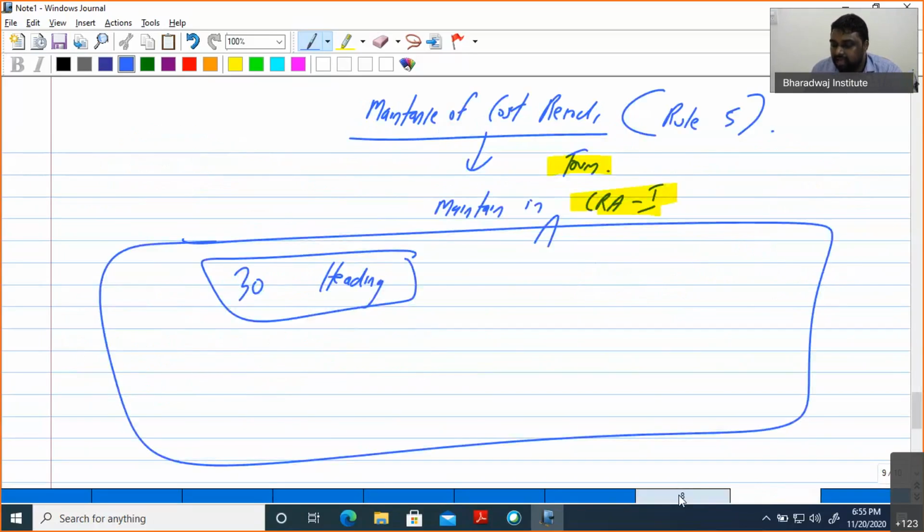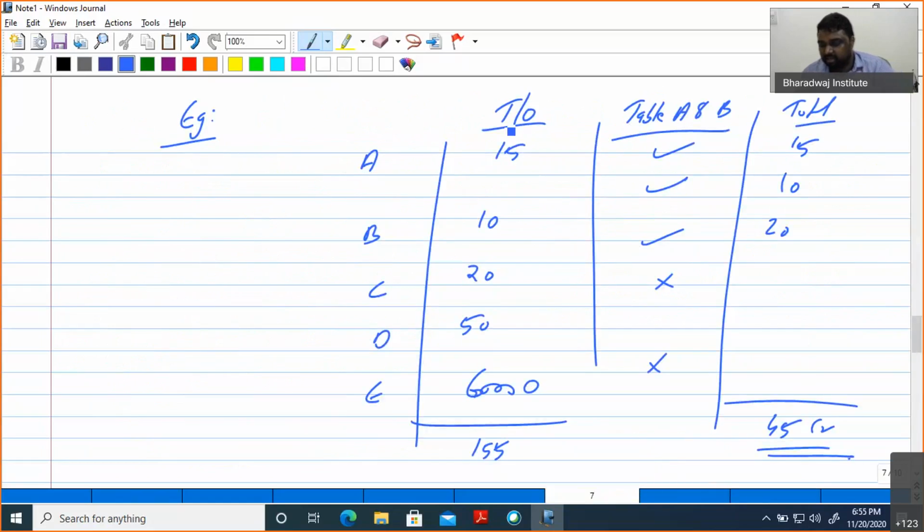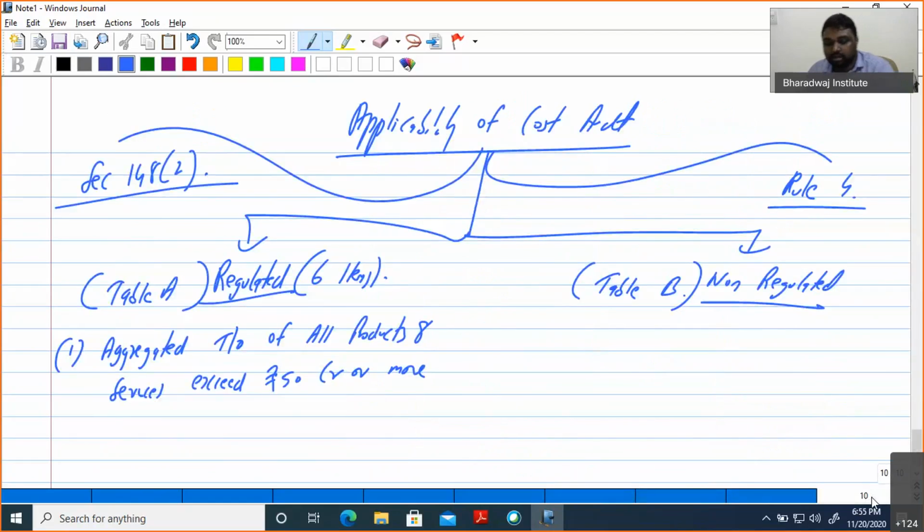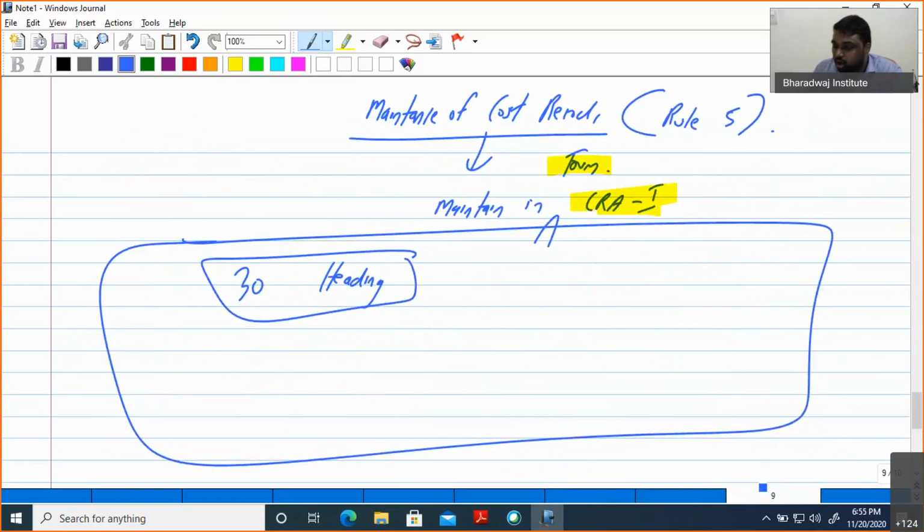In the last example we discussed, what is the aggregate turnover? 15 plus 10, 25; 25 plus 20, 45; 195 crore. Here we have 195 crore, and the condition is exceeding rupees 50 crore.